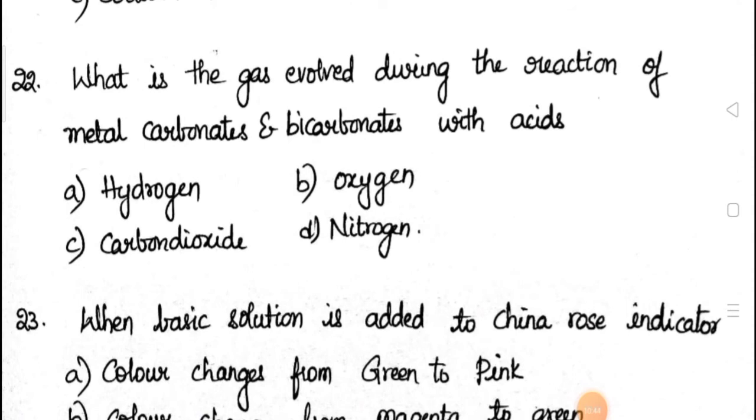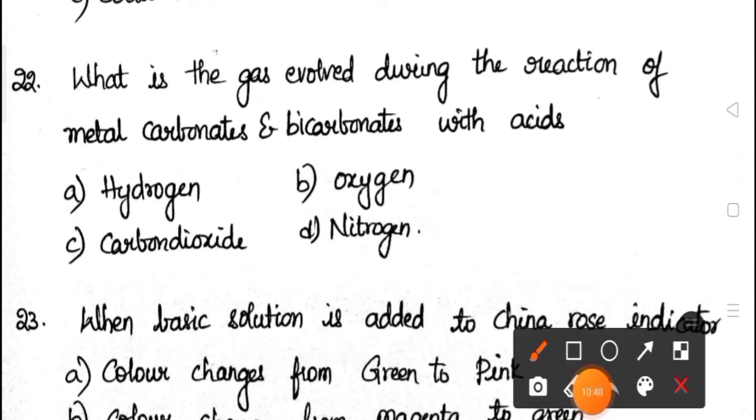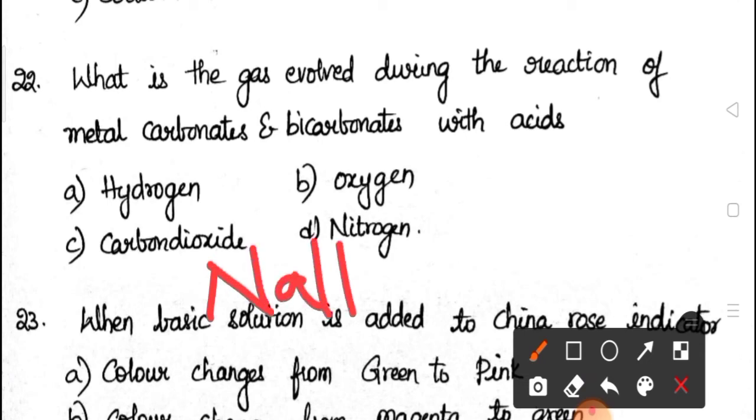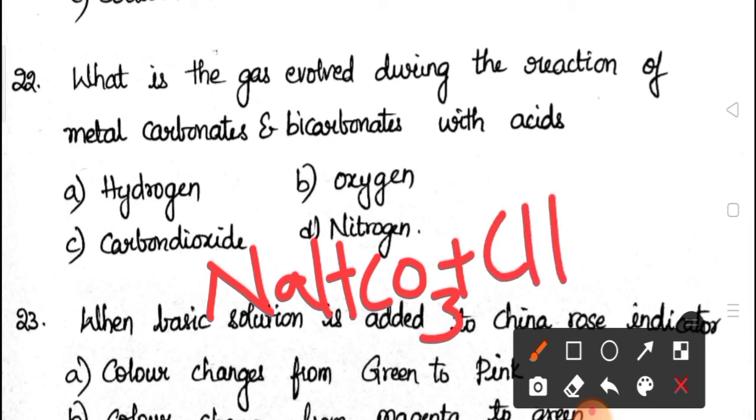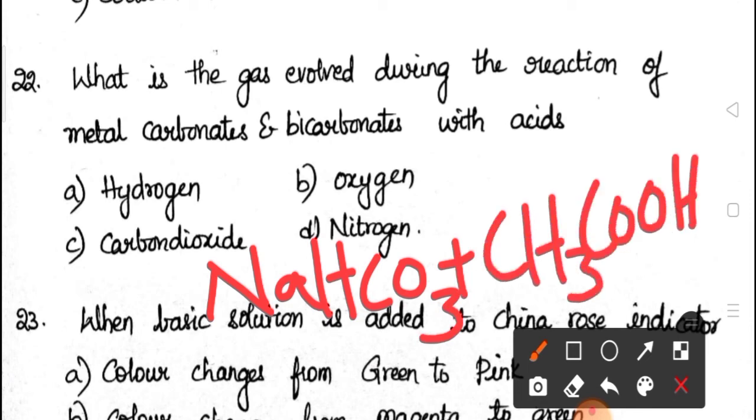22nd. What is the gas evolved during the reaction of metal carbonates and bicarbonates with acids? You have this reaction already in your notes also. Acetic acid reaction with baking soda. What is the gas that is evolved during this reaction? Carbon dioxide. Carbon dioxide gas will be released with a hissing sound.